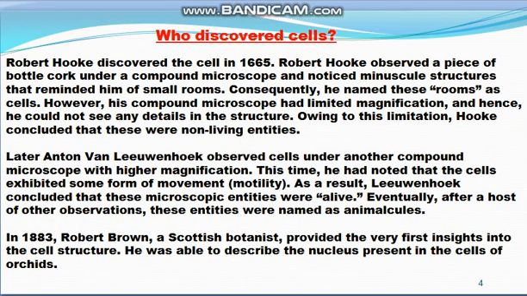So who discovered cells? There was a scientist known as Robert Hooke. He discovered the cell in 1665. Robert Hooke observed a piece of bottle cork under a compound microscope and noticed small structures. He likened those small structures to small rooms, and so he named them cells.